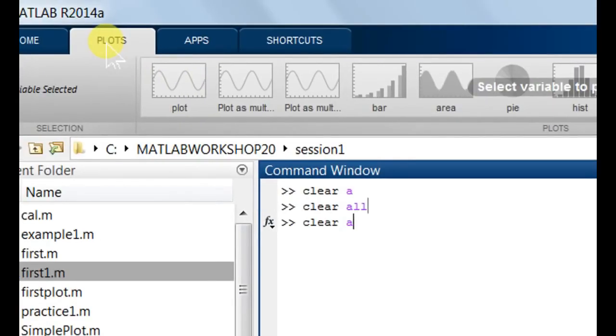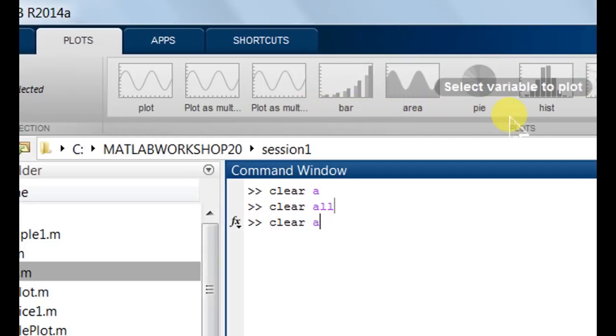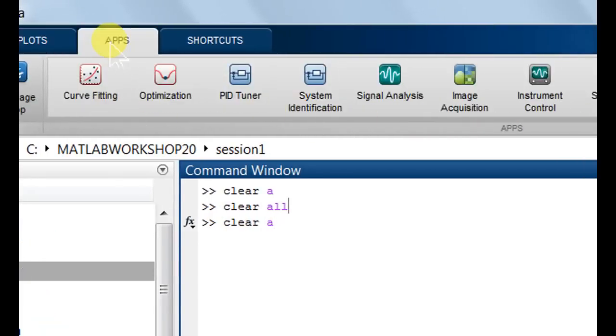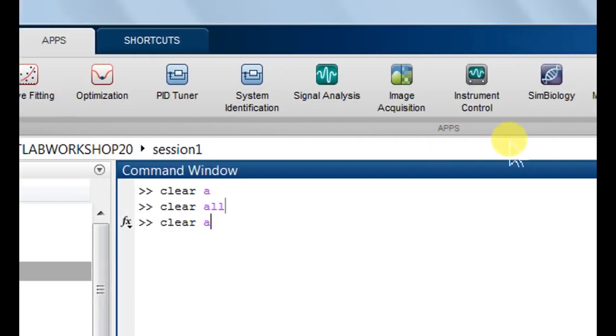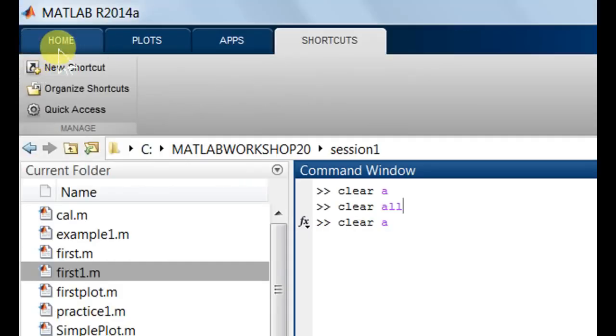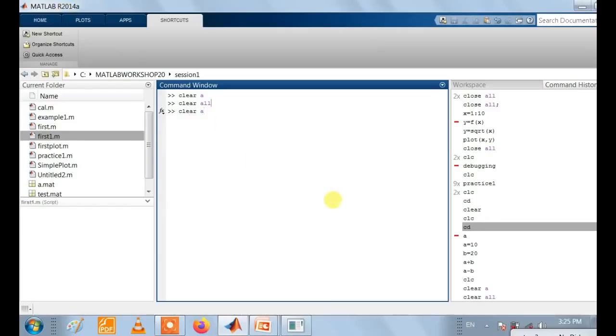Next one is the plot. Here we can select variables and create a plot using those variables. There are multiple graphical representation plots available in the plot menu. Then Apps: there are some file related applications and function related applications, like curve fitting, optimization of code, and some system analyzers. So these are some global tabs which are available, and shortcut tabs, meaning some shortcut menus we can use from this global tab. Now get back to the screen.